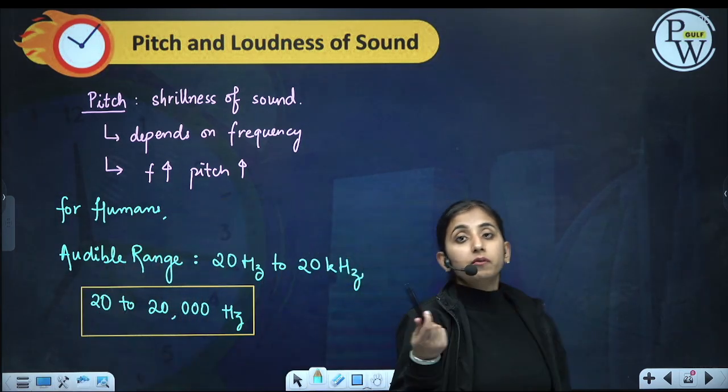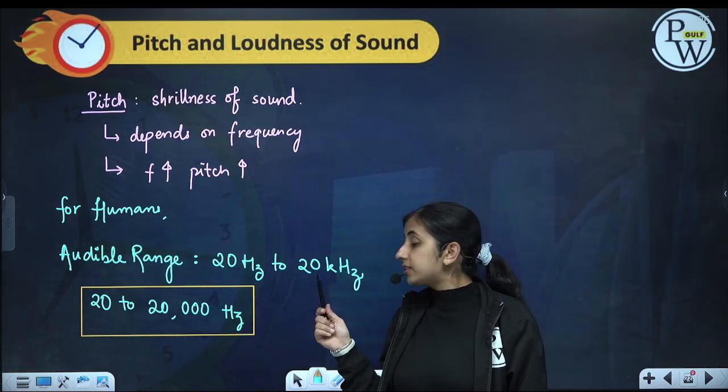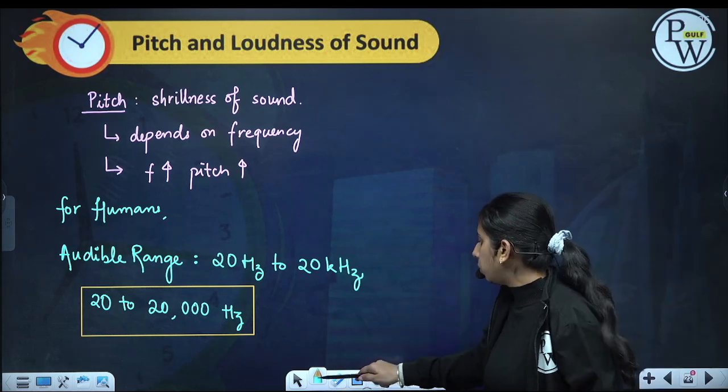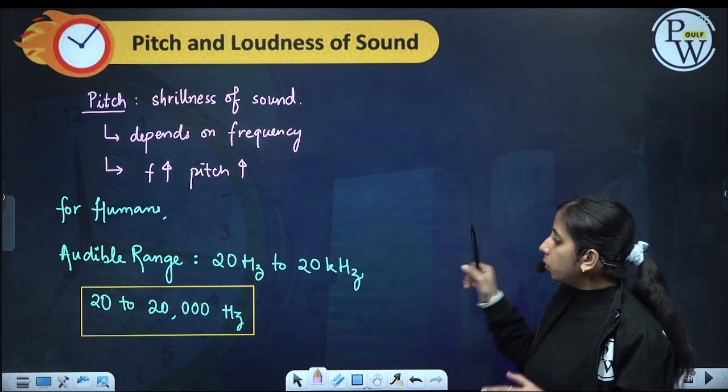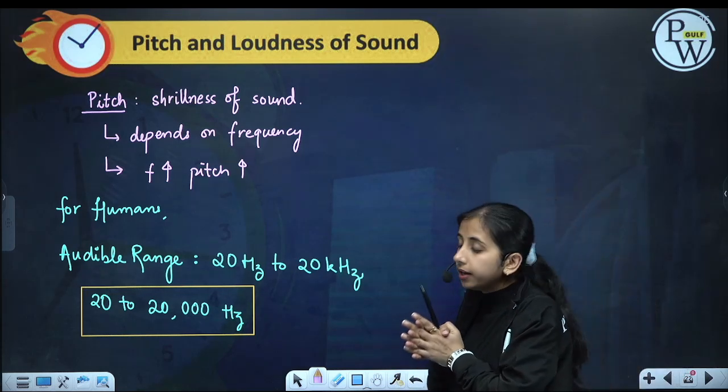A sound having less than 20 hertz frequency is called infrasonic, and a sound having frequency more than 20 kilohertz is ultrasonic. This is the audible range. We can only hear this much frequencies. Our ears can only hear this much frequency.